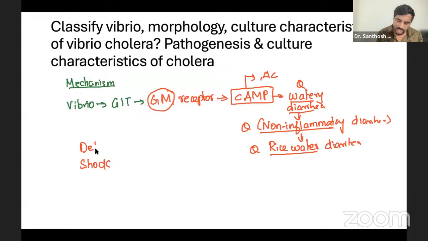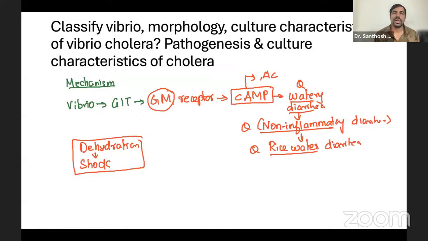Severe dehydration, and the patient may go into shock. So that is the clinical feature. This is the basic pathogenesis and the clinical feature of your Vibrio cholerae. This much only, nothing more to explain. Everything is a one mark question, and examiners will expect every point. The rest you can write as your own story, nothing is wrong in it. Okay, so this is the mechanism.